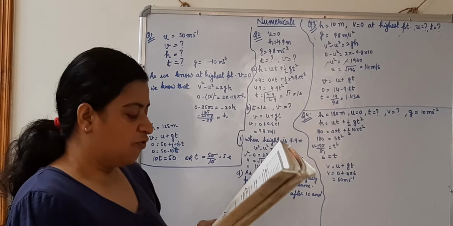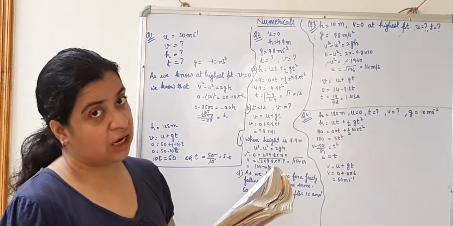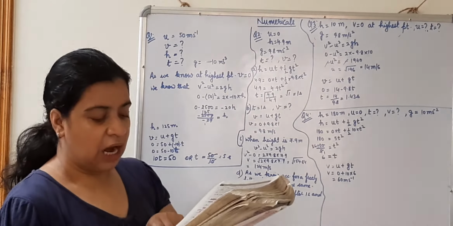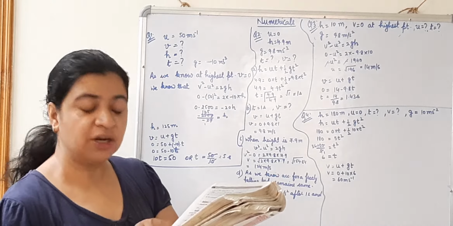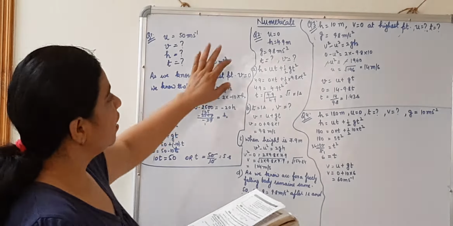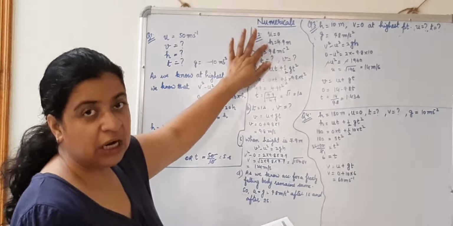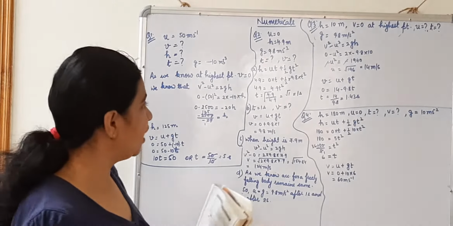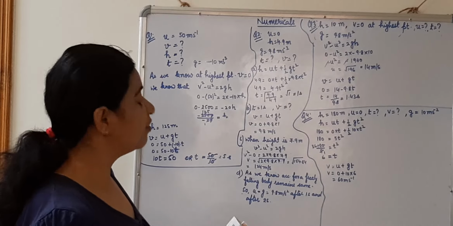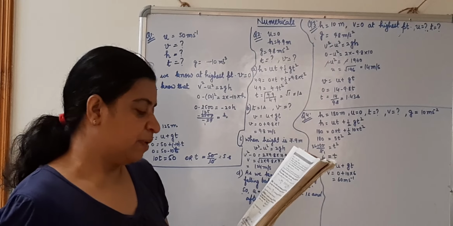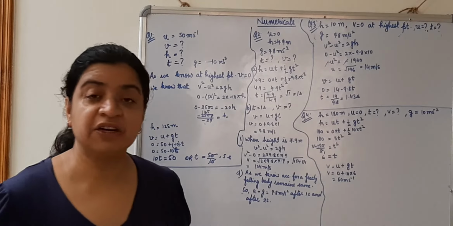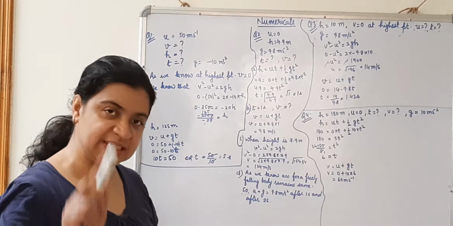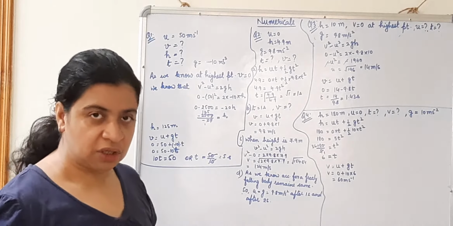So how fast does it move? That means I need to calculate v also, because u is already 0. Third, how fast does it move at the end of 7.9 meter? Earlier the height was 4.9 meter. Now we need to calculate when it is coming down from a height of 7.9 meter, then what will be the v in that case? Number 4, what is its acceleration after 1 second and 2 seconds? We need to calculate the acceleration of the object after 1 second as well as after 2 seconds.